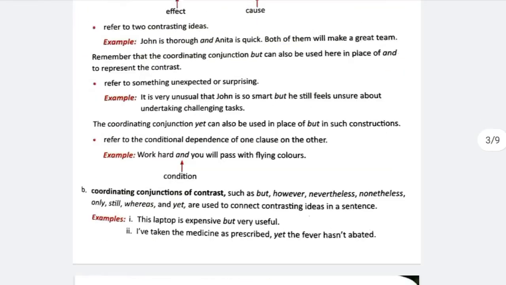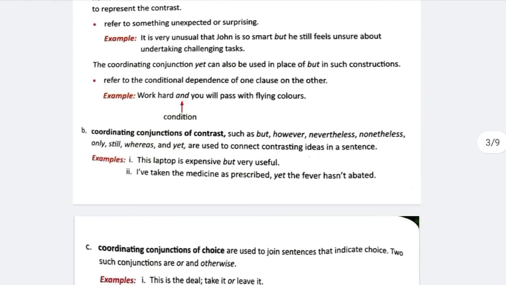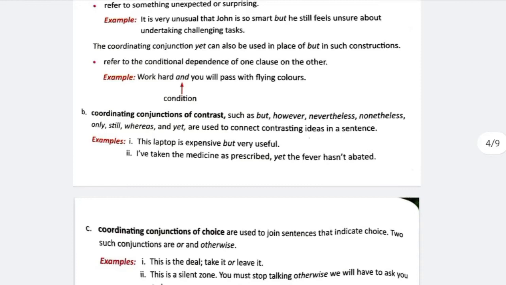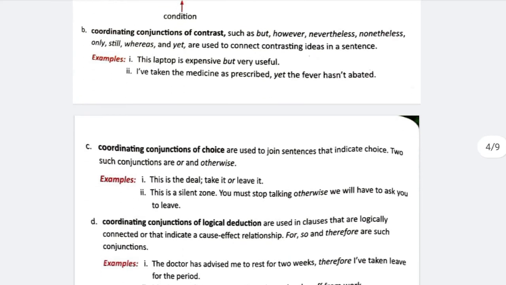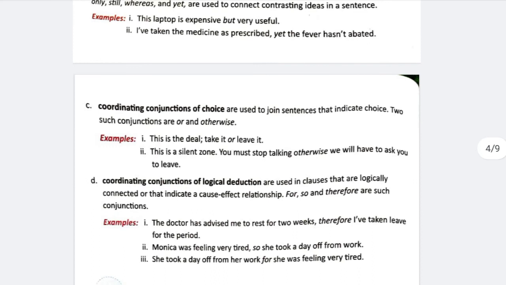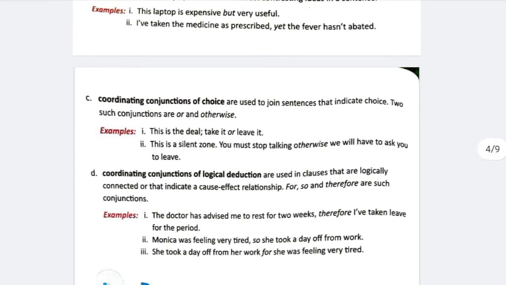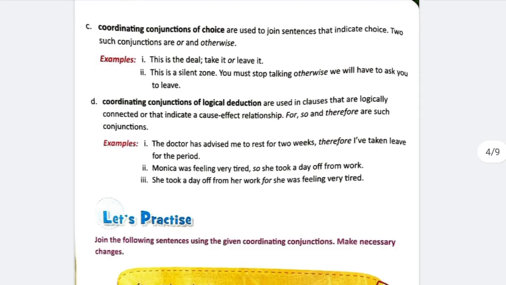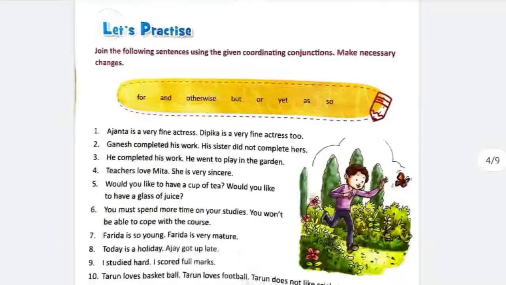Coordinating conjunctions of contrast are but, however, nevertheless, nonetheless, only, still, whereas, yet, etc. Coordinating conjunctions of choice are or and otherwise. Coordinating conjunctions of logical deduction are for, so, therefore, etc. Now, come to the let's practice part and let's once again revise it.